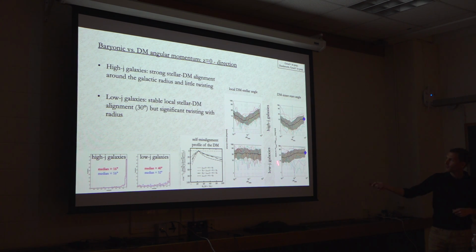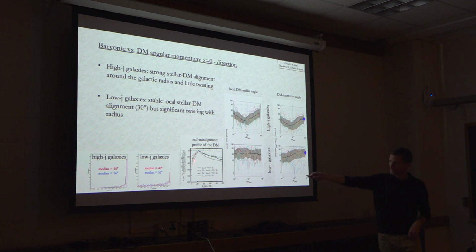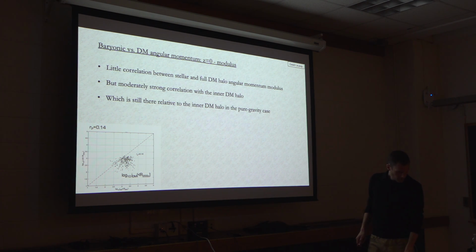In contrast, for low angular momentum galaxies, we see, again, pretty reasonable local alignment. So in any shell you take, the dark matter and the stars have about 30 degrees between them. But then when you look at the galaxy and the overall halo, this goes up to the 52 degrees that we've seen here. This is because the dark matter itself has larger twisting in galaxies that end up as low J galaxies. And we see that the dark matter twisting itself varies and depends on galaxy morphology. That was for the angle.